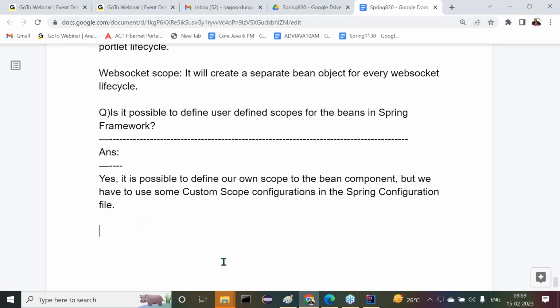Before you come to tomorrow's class, everybody please study a topic in core Java: ThreadLocal. The topic is available in core Java. Try to complete it and come to the class. I already discussed the ThreadLocal in the core Java classes. So thread scope, or ThreadLocal in core Java, try to get some knowledge and come to the class. Then we can understand our content in a very simple way.